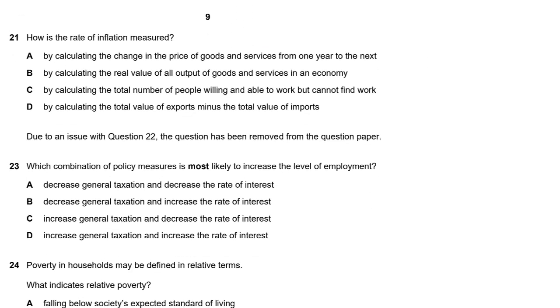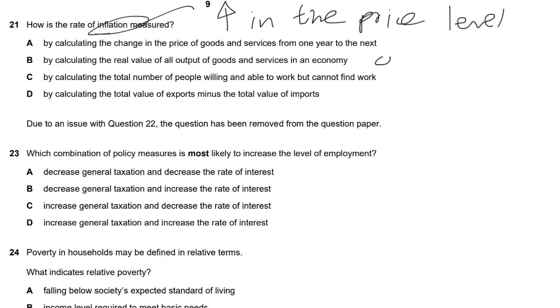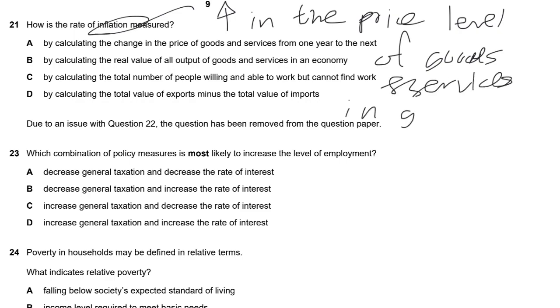MC question 21 asks how inflation would be measured. For inflation, we all know that it's all about the increase in the price level of the goods and services in general. So we check out the options. I would say option A is the answer. For options B, C, D, there's no answer at all. They are not about goods and services.